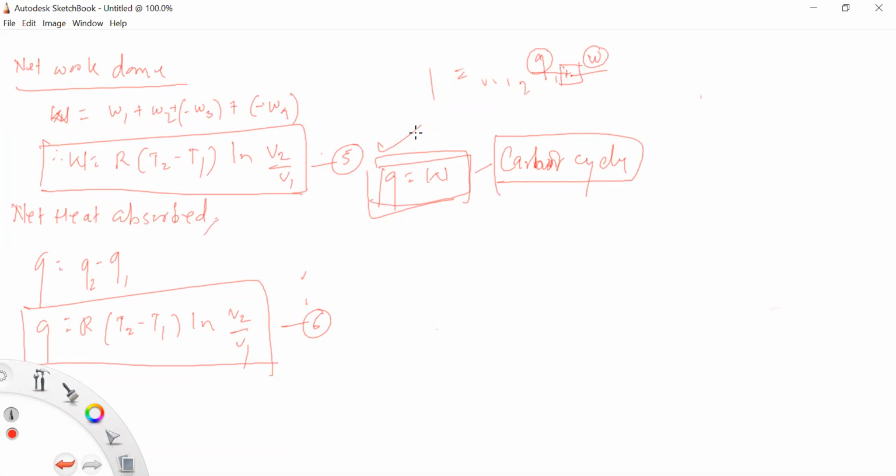And isothermal compression, third step. Now a gas cylinder is placed into contact with a sink at lower temperature T1. Now the gas is compressed isothermally and reversibly from volume V3 to V4 along the path CD.